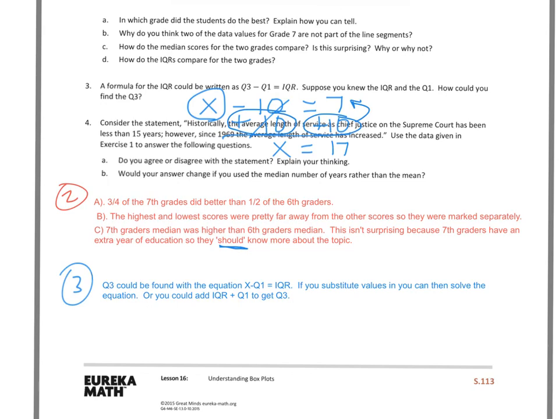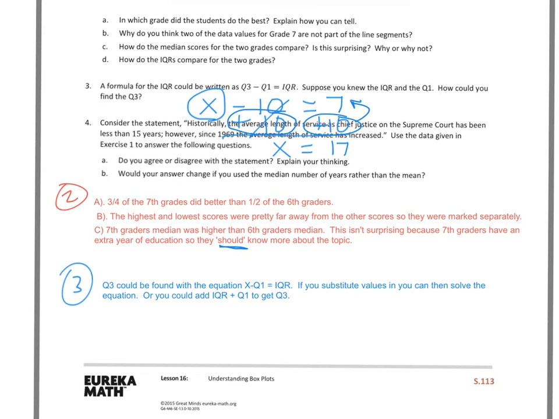So let's take a look quickly at 4. Consider the statement: historically, the average length of service as Chief Justice on the Supreme Court has been less than 15 years. However, since 1969, the average length of service has increased. Use the data given in exercise 1 to answer the following questions. So you're going to have to go back and take a look at exercise 1, that data, to say whether you agree or disagree with the statement, and then explain your thinking.